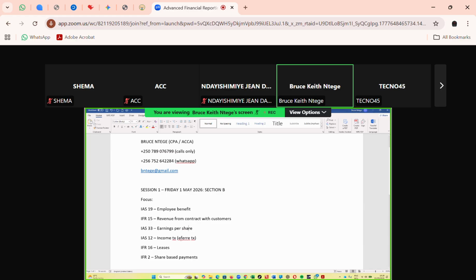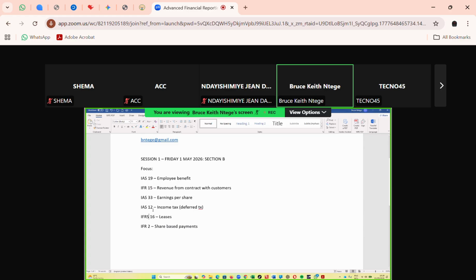For example, it's very possible that I may come across a standard like IAS 37, which is about provisions, contingent liabilities, and assets. Let me just put it here, just in case we come across it. When you're dealing with IAS 12, you may not run away from that standard IAS 37.